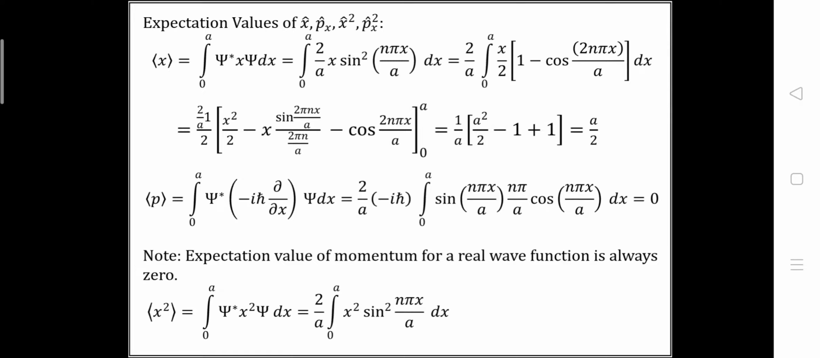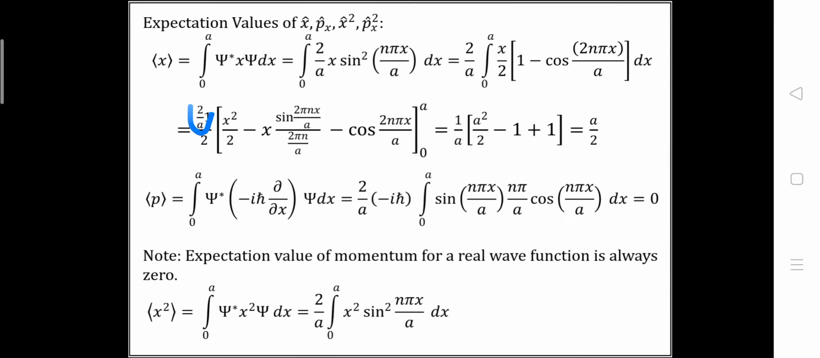So we put the value of sin squared(n pi x upon a) in this equation, and we get 2 upon a integral from 0 to a of x by 2 into the bracket (1 minus cos(2 n pi x upon a)) dx. Now the 1 by 2 is constant, so let's put this 1 by 2 out of the integral, so we get 2 by a into 1 by 2 into.